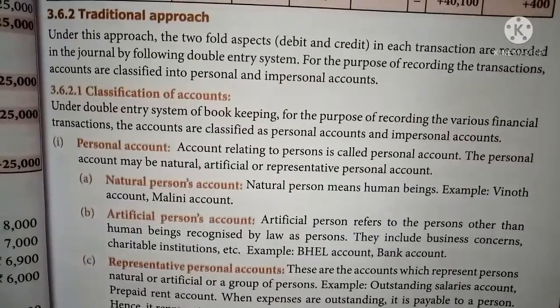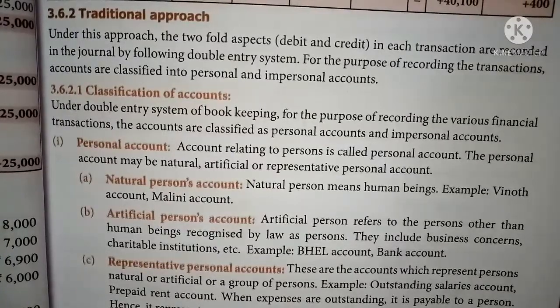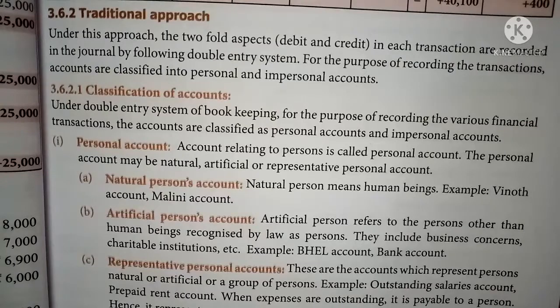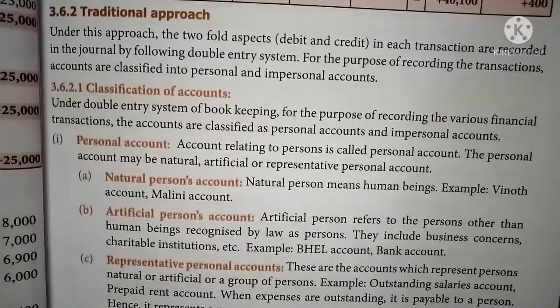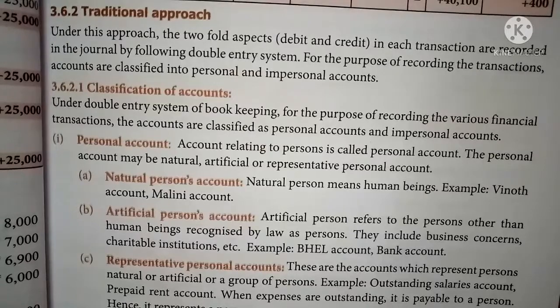Both the aspects will be recorded in the books of accounts. Both debit aspect and credit aspect should be recorded. So that's why it is called a complete system of bookkeeping, a scientific system of bookkeeping. In the case of the traditional approach, we should follow the double entry system of bookkeeping to record all the transactions in the books of accounts. For the purpose of recording the transactions, accounts are classified into personal and impersonal. So totally the accounts are broadly classified into 2, personal and impersonal.